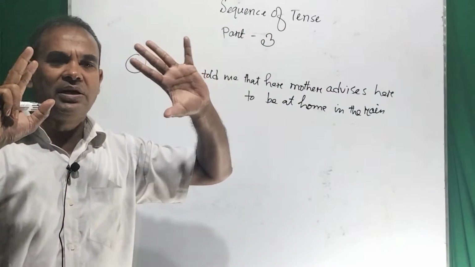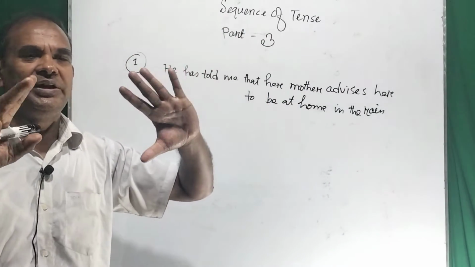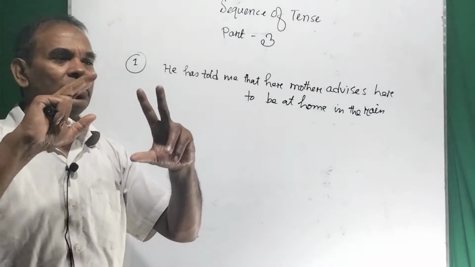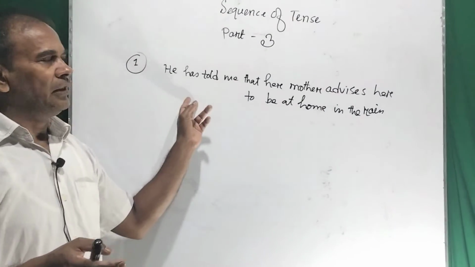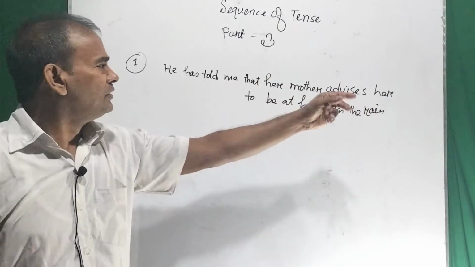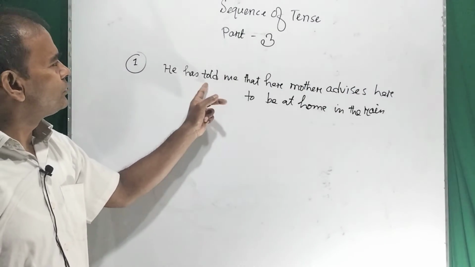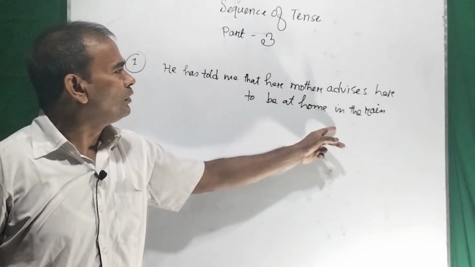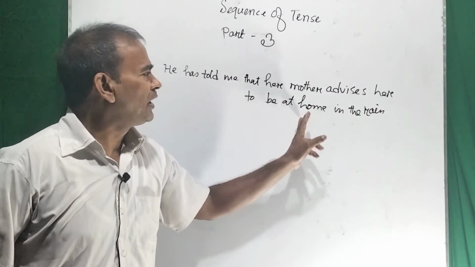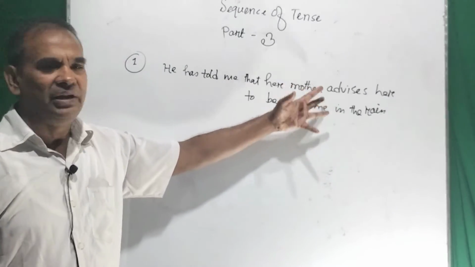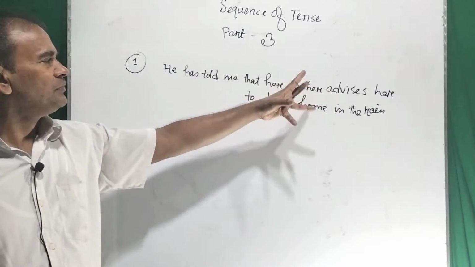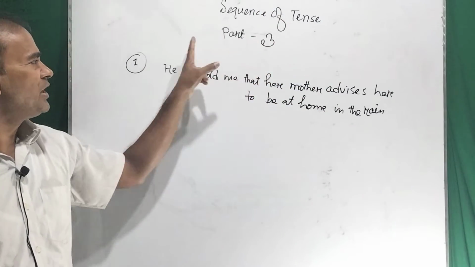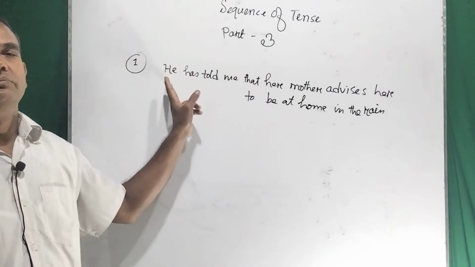That means her mother wants that she doesn't go outside in the rain because it is raining, so she shouldn't go out in the rain. And this is advised by her mother. So he has told me that her mother advises her to be at home. This is the present indefinite tense, and this is an instruction. This instruction has been reported by him.